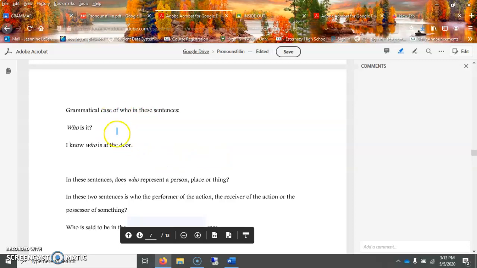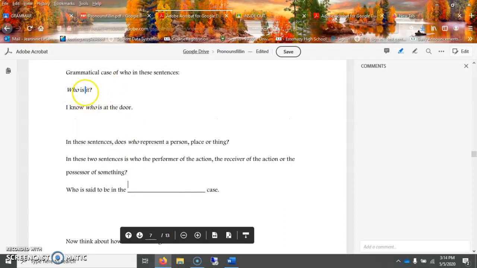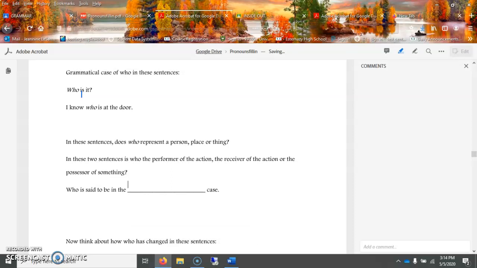If it can be replaced with he or she in this sentence, then it is who. So again, if we look at this example, who is it? You would have to rephrase it. So is it she or is it he? I know it sounds awkward, but it makes the most sense.